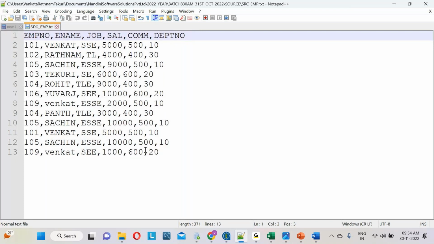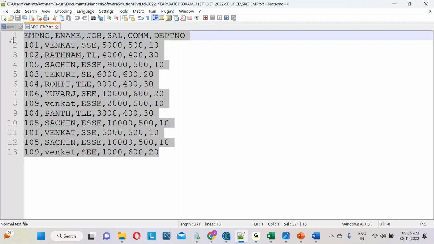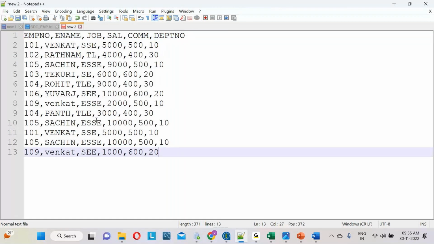From one column to another column, something is separating them. That separator is called a delimiter, guys. What is the delimiter in this file, team? Comma. Employee number, comma, employee name, comma, job, comma, salary, comma, commission, comma, DEPT number. This delimiter is called a comma. Now this is a text file, guys.